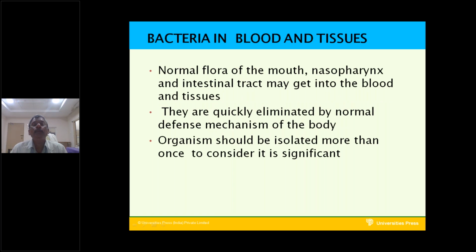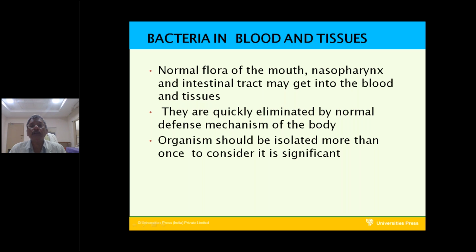Now, coming to bacteria in the blood and tissue, usually the normal bacteria won't be present in the blood and tissues. Whenever any bacteria come to the blood and tissues, they are removed by the antibacterial substances present in the blood. The normal flora of the mouth, nasopharynx, and intestinal tract may get into the blood and tissues, but they are quickly eliminated by the normal defense mechanisms of the body. Sometimes one or two bacteria enter the circulation, and they are eliminated by the normal defense mechanisms.